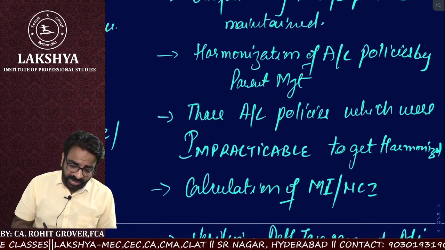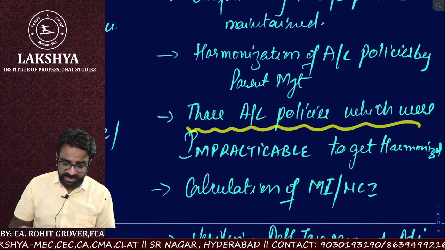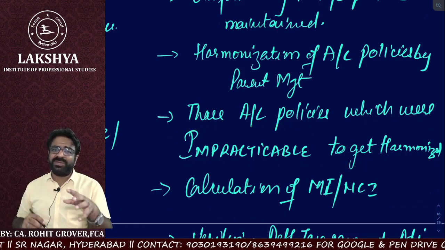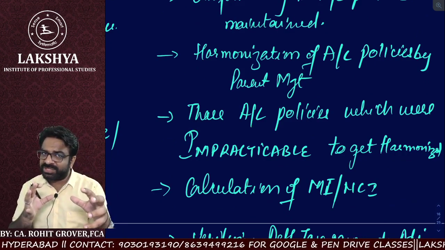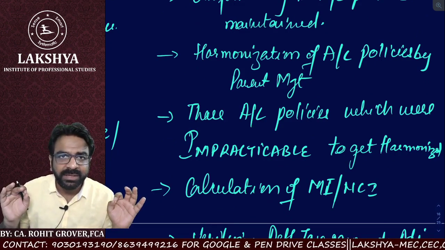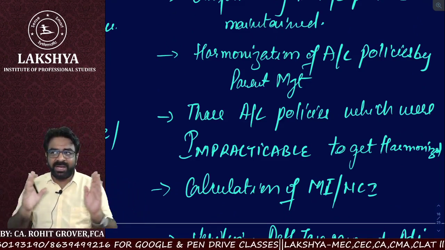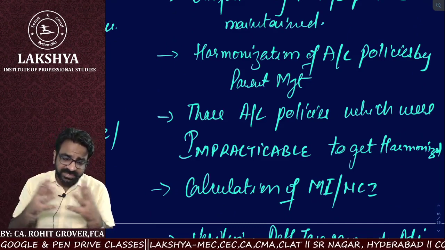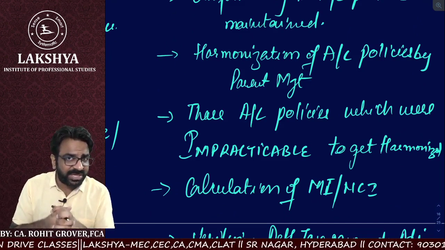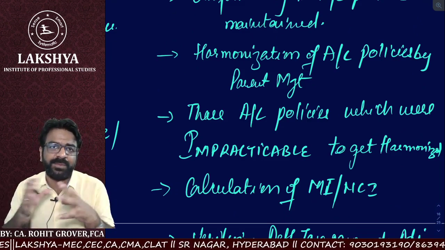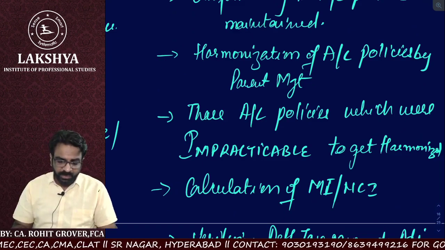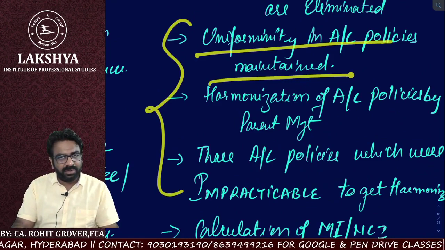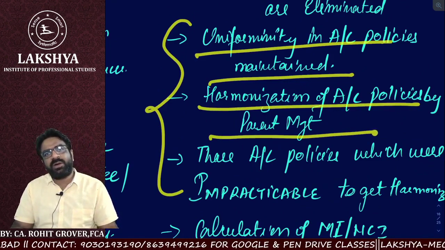You also have to check that accounting policies which were impracticable to harmonize have been disclosed or not. It is not possible that every accounting policy difference between the holding and subsidiary can be made uniform. Keep one thing in mind: some accounting policies cannot be harmonized, and some can be harmonized. The auditor has to check those which can be harmonized, and also those which are impracticable to harmonize. So all these three points relate to accounting policy. We have to check that uniformity is maintained, and that wherever harmonization was required, it was conducted or not.